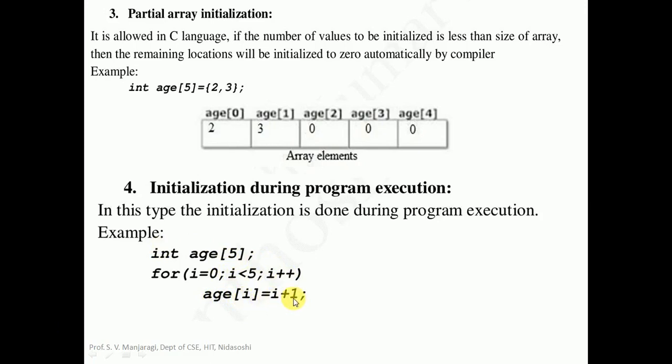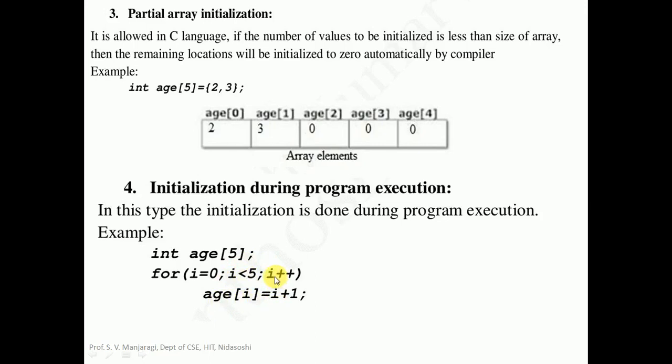What is i + 1? i is 1. 1 plus 1, it will become 2. Come here. Increment i by 1. i is 1. It will be incremented by 1. It will become 2. Test the condition. Is 2 less than 5? True. Then age[2] = i + 1. It will be 3. i++. It will become 3 now. Is 3 less than 5? True. Then age[3] = 3 + 1, which will be 4.